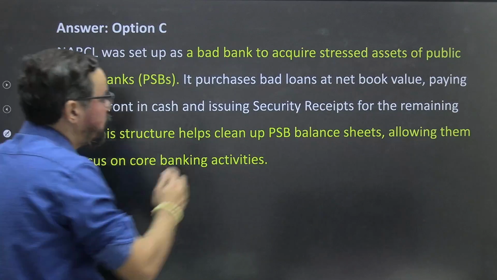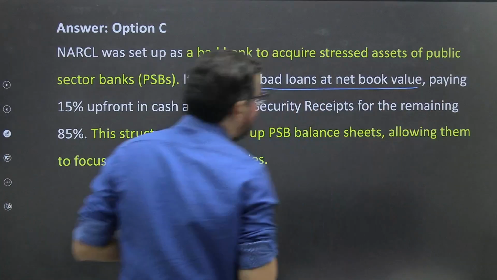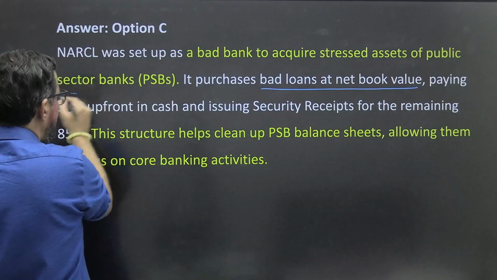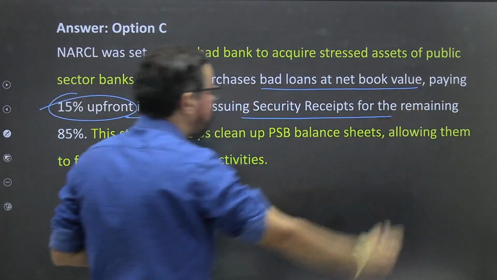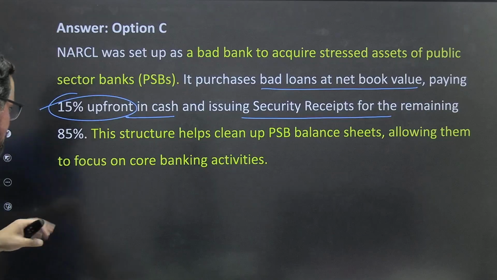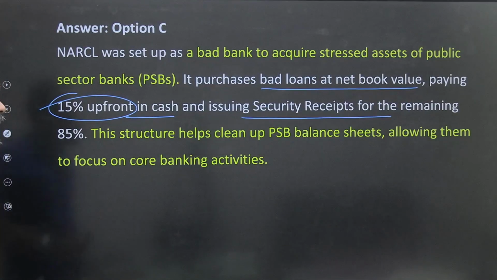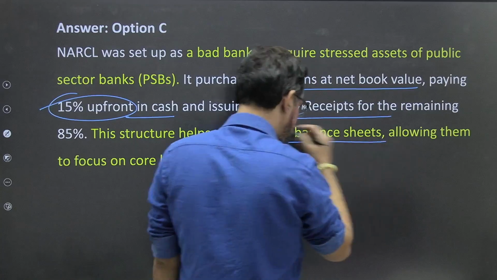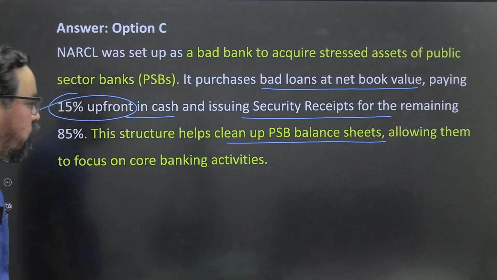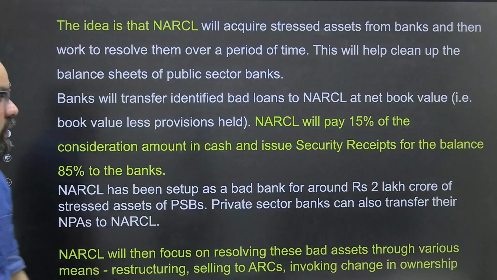It purchased bad loans at net book value, paying upfront 15% in cash and issuing security receipts for the remaining 85%. This structure helped clean up public sector banks' balance sheets, allowing them to focus on core banking activities.